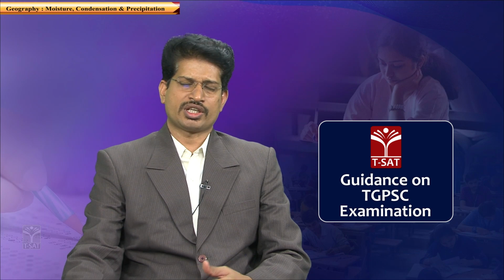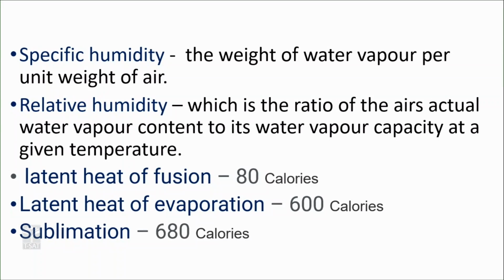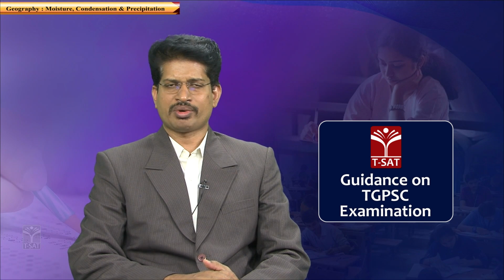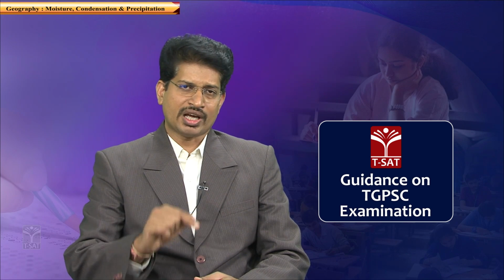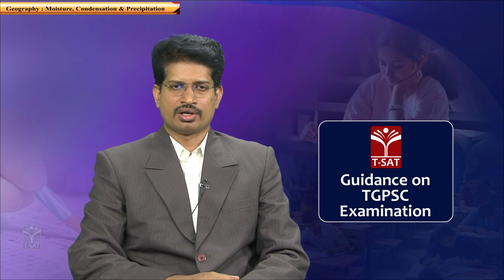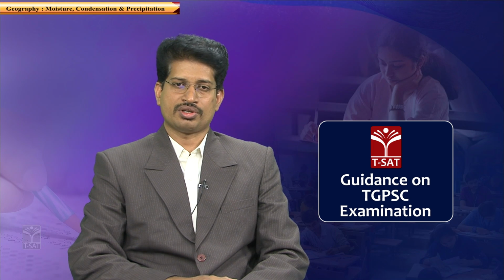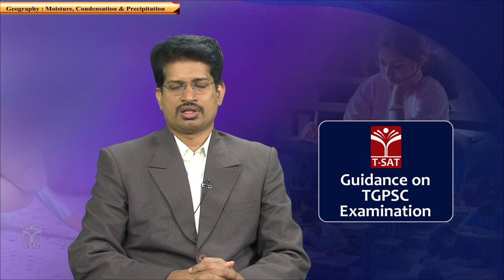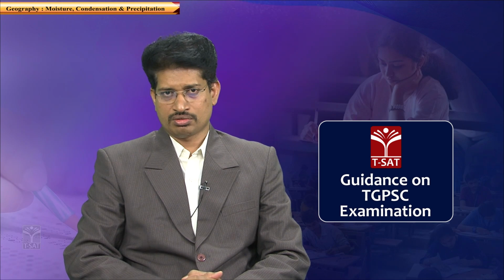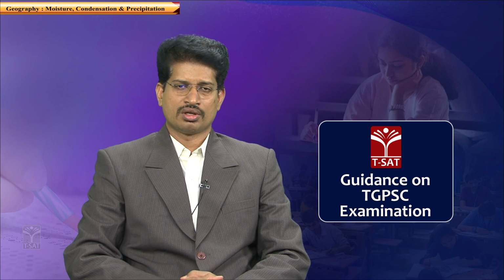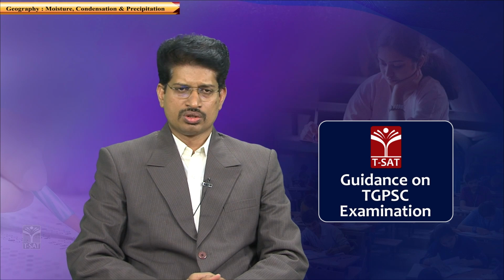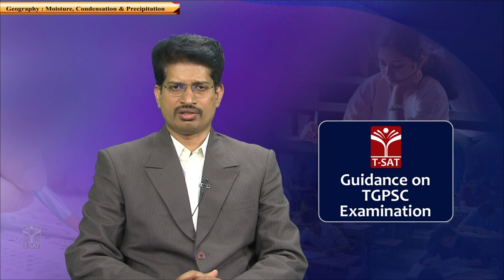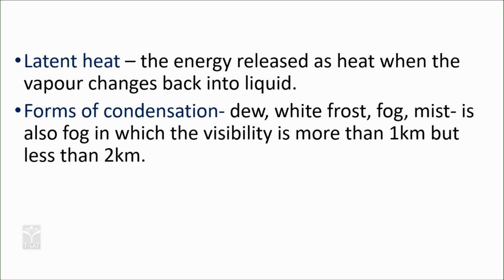Relative humidity is expressed in terms of percentage. If relative humidity is 90%, it implies that, for example, if 1 cubic meter of air has the capacity to hold 10 grams of water vapor and it has 9 grams of water vapor, then the relative humidity is 90%. So, that is the way the amount of water vapor has been described in different ways. Questions can be asked using this logic, and we need to know what is meant by latent heat in this context of understanding weather and climatic conditions.